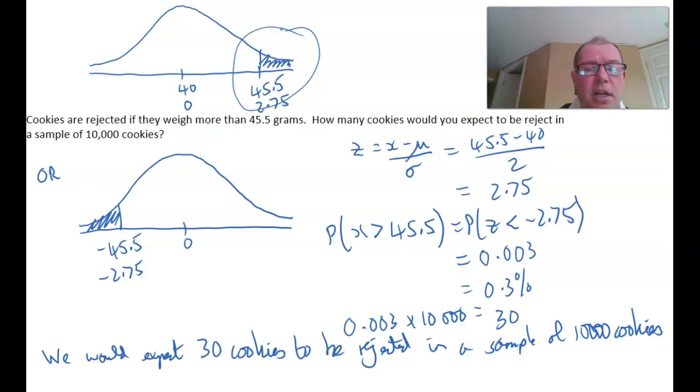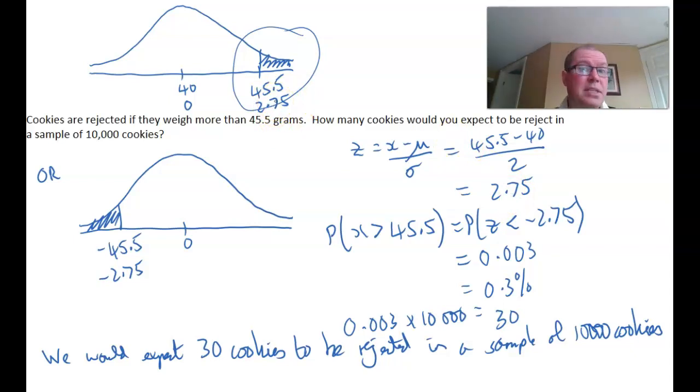So as normal, let's find the z-score, which is x minus mu over sigma. Always write down the formula. The x-score is 45.5 minus the mean of 40 divided by the standard deviation of 2, giving you a z-score of 2.75. So we know that we want to find the probability of z being bigger than 2.75.